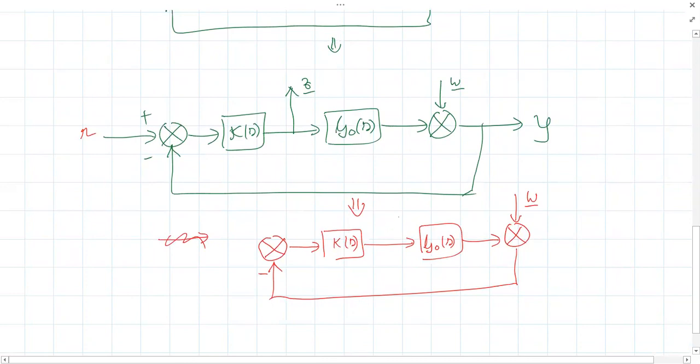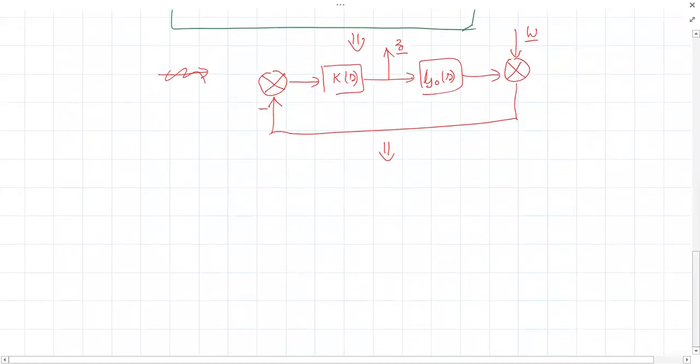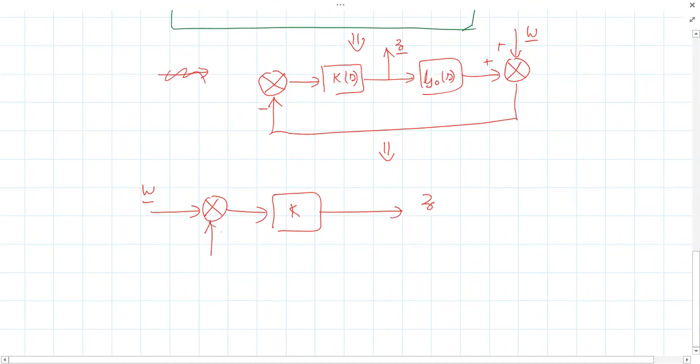This is our Z from the output of this K block, right? So this can be again redrawn like this. So now W should be the input. I am redrawing it like this. This is my W. This is plus, right? Then what should be this block K? Let me draw this thing and tell me whether I am right or wrong.